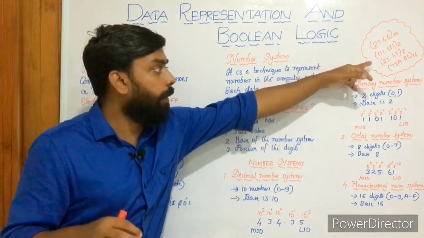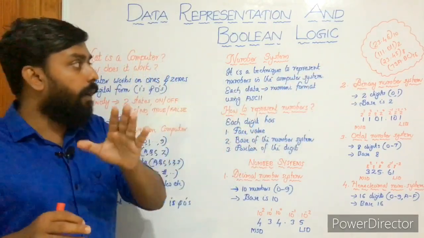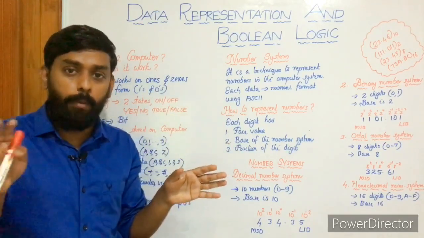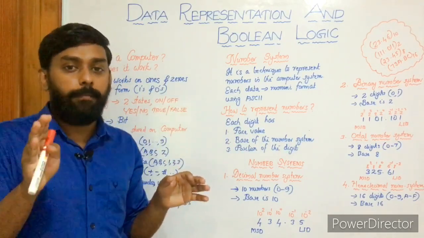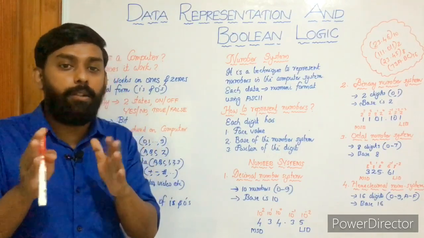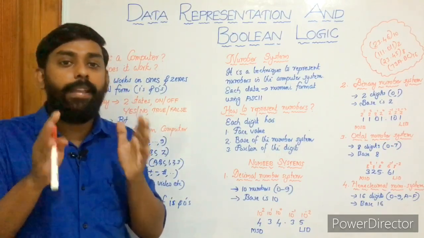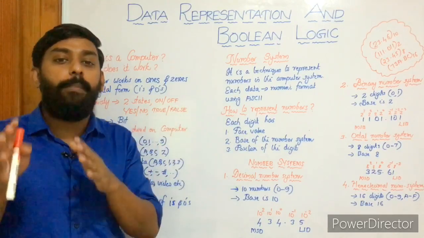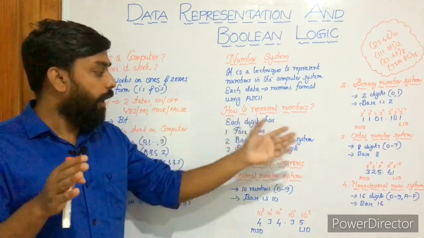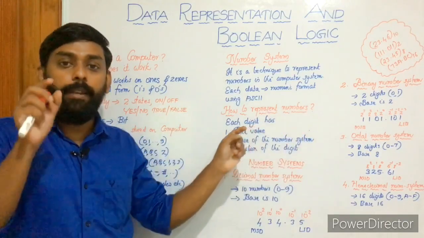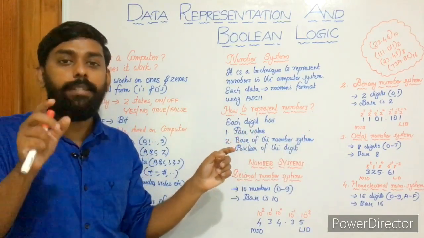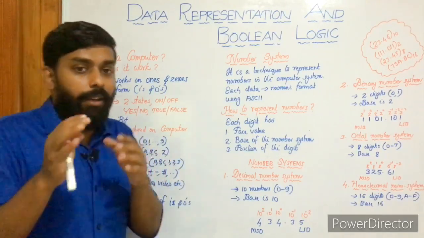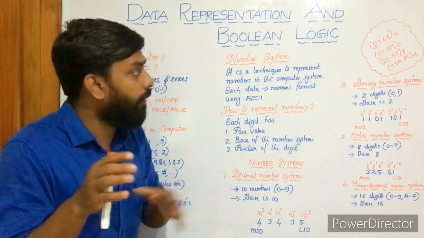Here we have another example, 111.011. You can enclose it in parentheses or you can avoid the parentheses, no problem. But the base is a must. You must give the base of the number system, otherwise it will be taken as decimal number system. If you don't write the base of any of these number systems, it will be taken by default as decimal number system. So this must be in your mind every time you write a number.